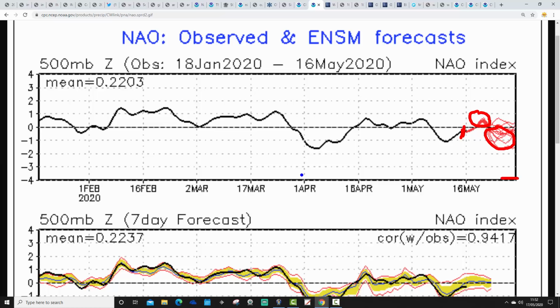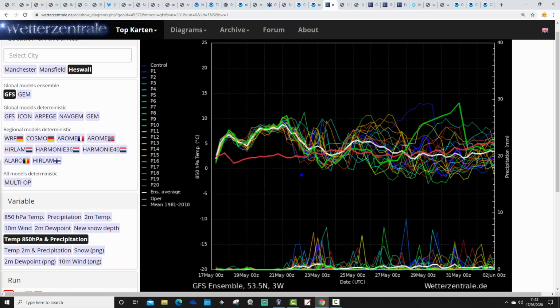So it does look as though both of the indexes, the AO and the NAO, will probably come out weakly negative for May when we get the finalised data for it, which will be a change. It'll be the first time that's happened since back in the autumn, I think.